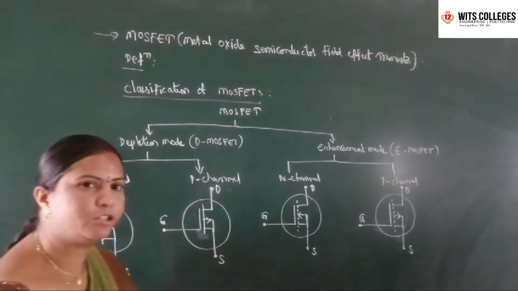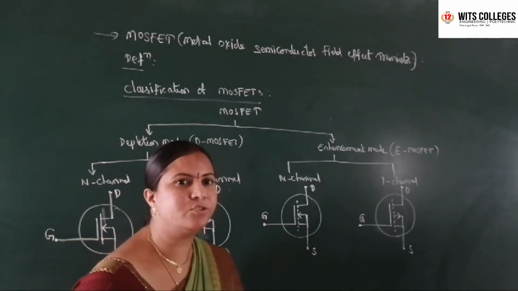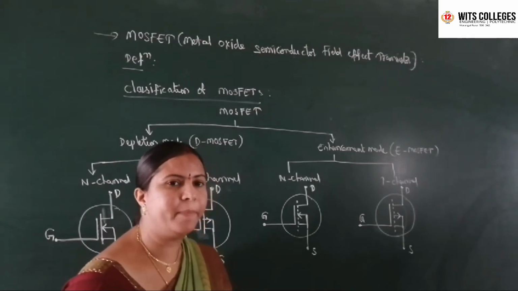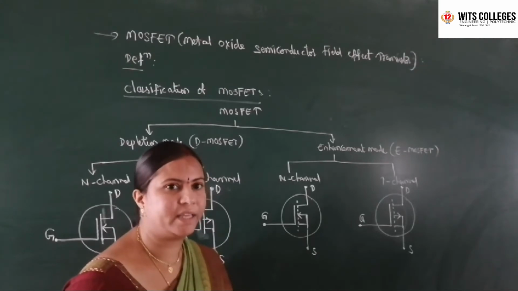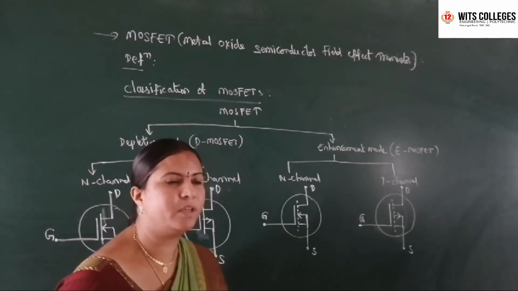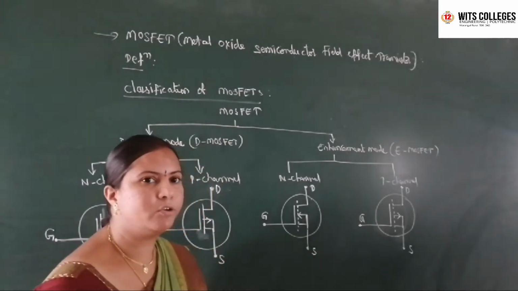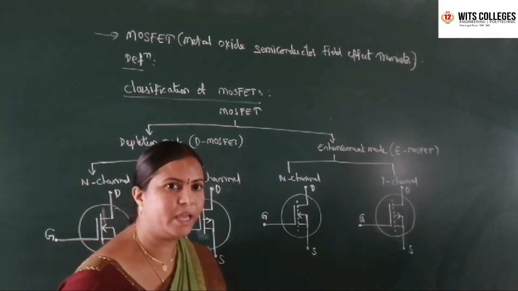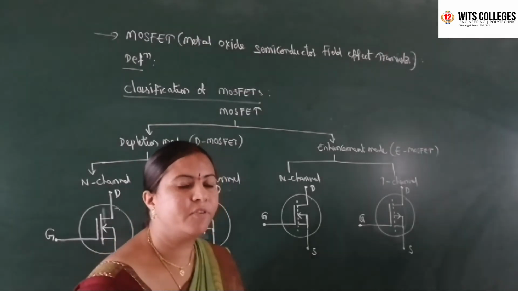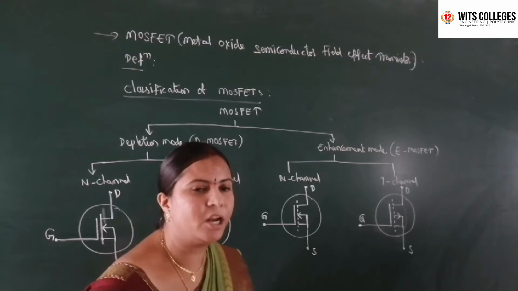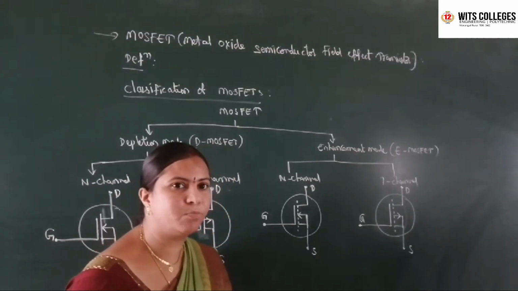So coming to the definition of MOSFET, MOSFET is a FET in which the gate is insulated from the channel with a metal oxide semiconducting material like silicon dioxide. Silicon dioxide is one of the metal oxide semiconducting materials. So here, how are we going to define it as MOSFET? It is nothing but a FET in which the gate is insulated from the channel with a metal oxide semiconducting material, SiO2. So that's why we named it MOSFET.